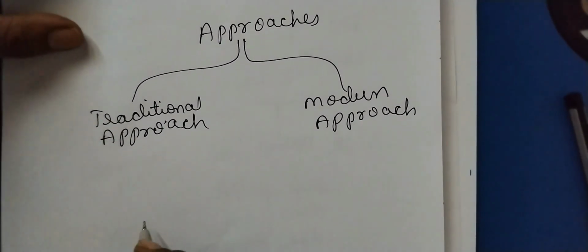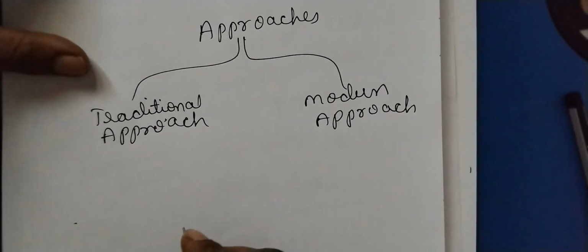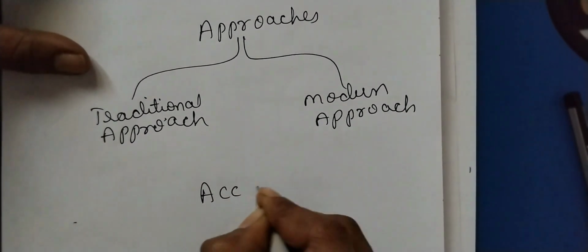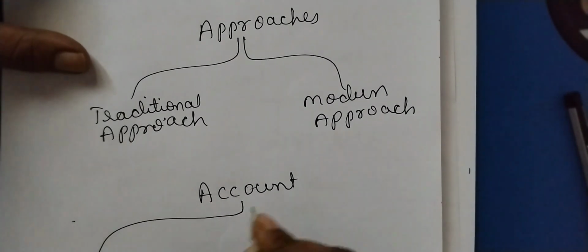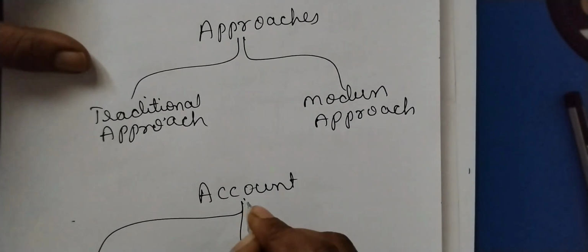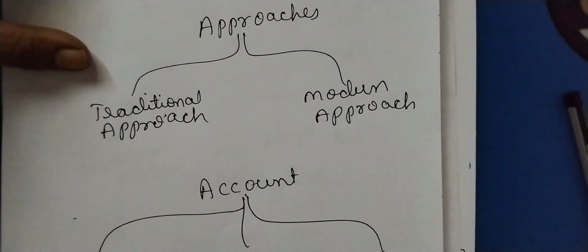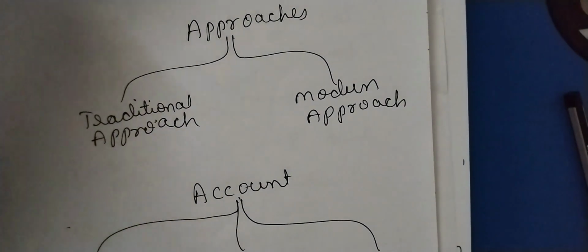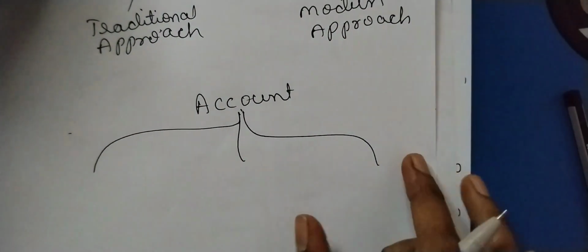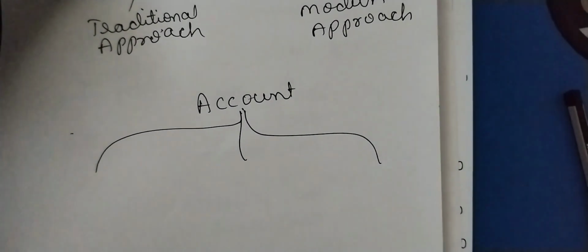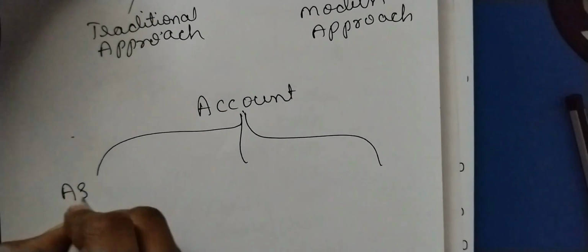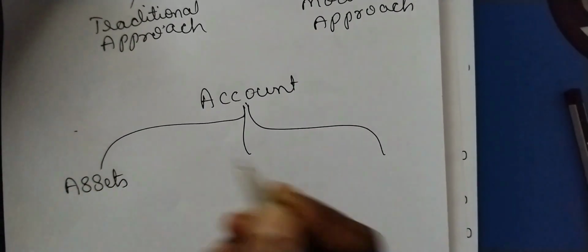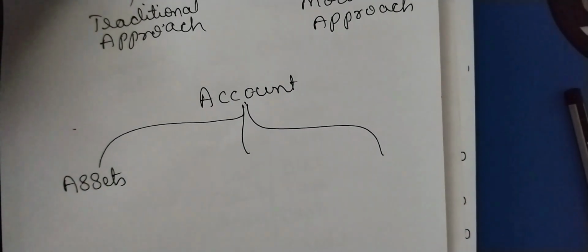Now here we are understanding the traditional approach. Under the traditional approach, we have an account, and every account has a debit aspect and a credit aspect that you record. These are classified into three different heads. When you start a business, you need assets, because cash also comes under assets.